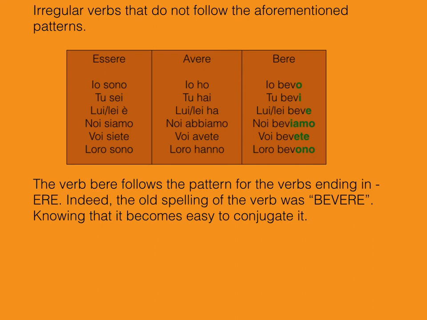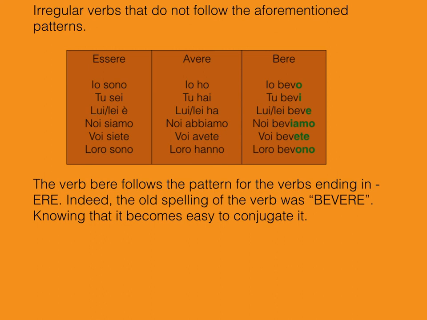And now, finally, let's just have a quick look at some of the irregular verbs that do not follow the aforementioned patterns. So we have essere, to be: io sono, tu sei, lui, lei è, noi siamo, voi siete, loro sono. Avere: io ho, tu hai, lui, lei ha, noi abbiamo, voi avete, loro hanno. And then bere: io bevo, tu bevi, lui, lei beve, noi beviamo, voi bevete, loro bevono.